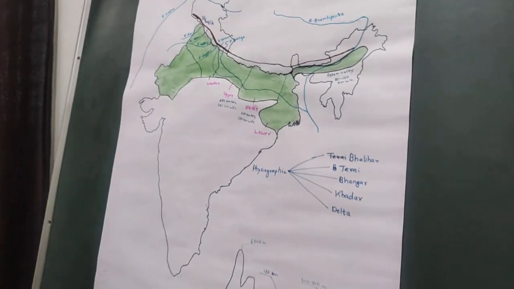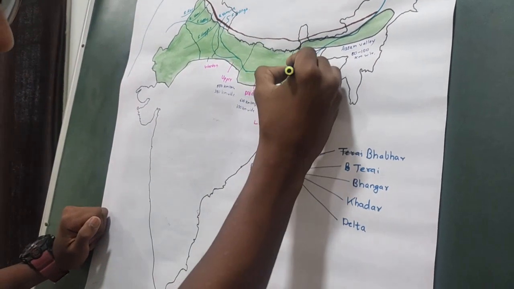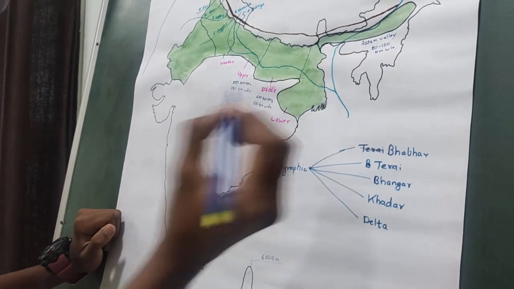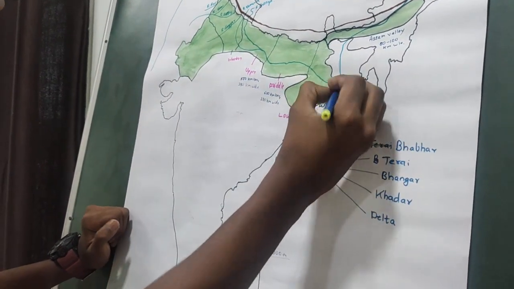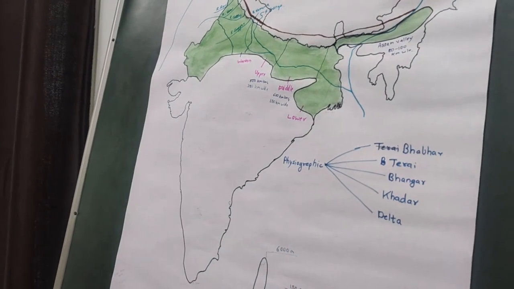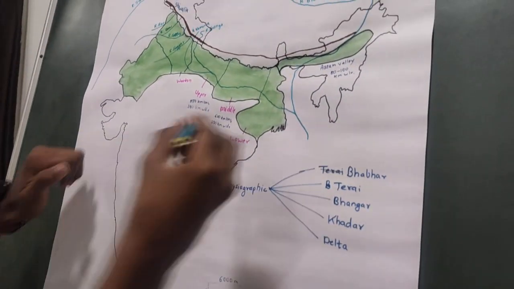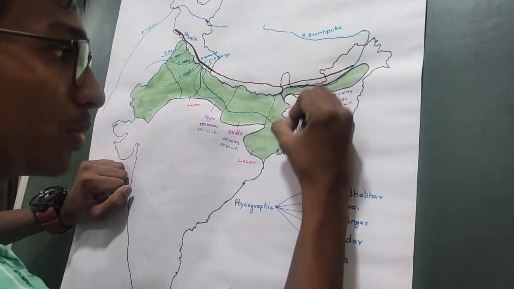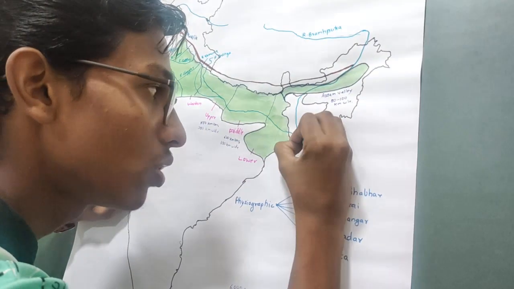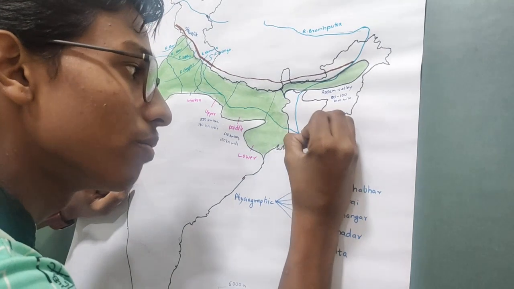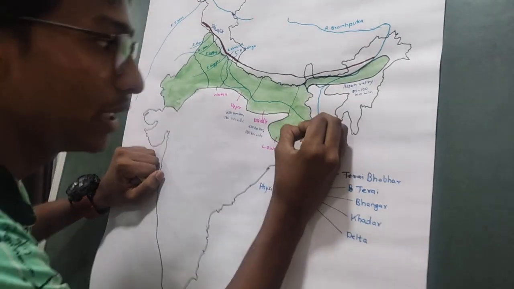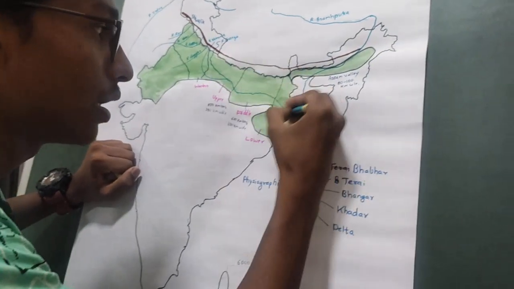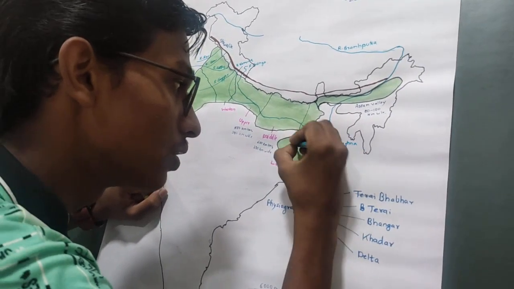This delta is also known as the Sundarban delta. It stretches from river Hooghly to river Meghna. This is river Brahmaputra, this is Ganga. When the Brahmaputra comes into Bangladesh, from here it is called river Meghna. And from here, the tributary of Ganga is river Hooghly.